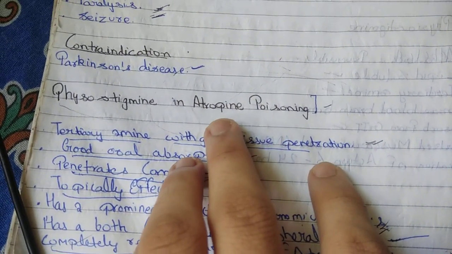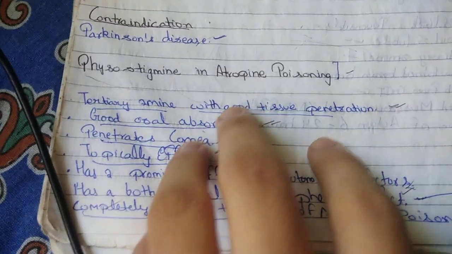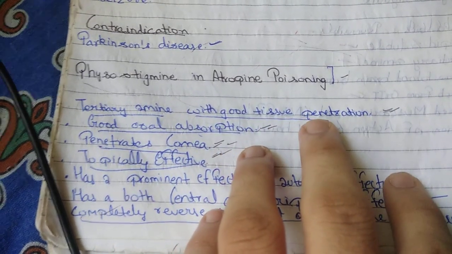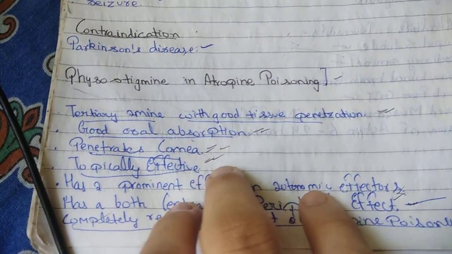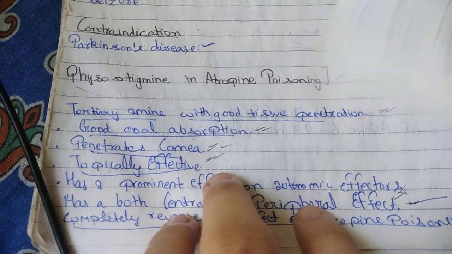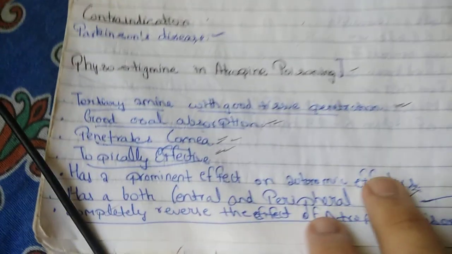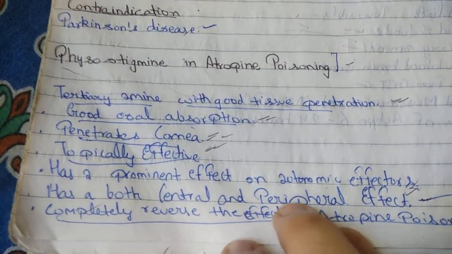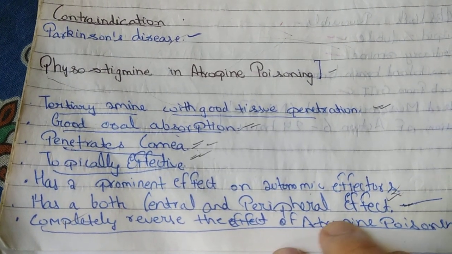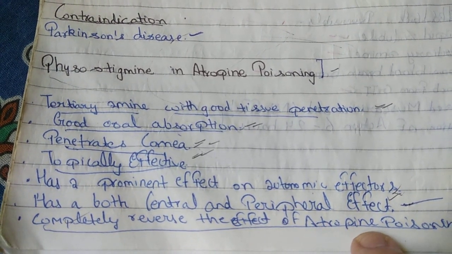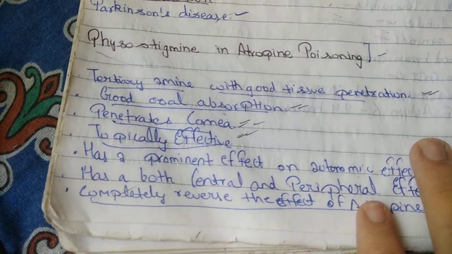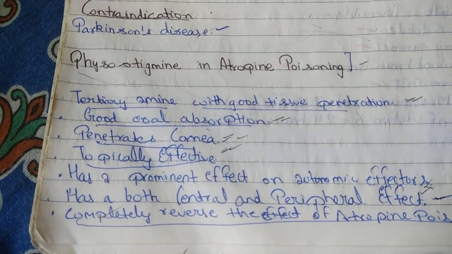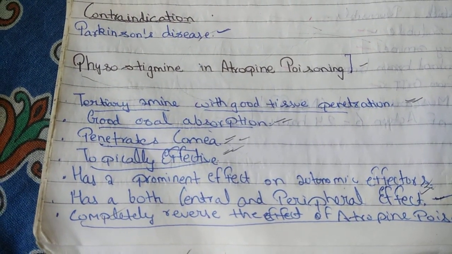Why physostigmine is used in atropine poisoning? It is so because it is a tertiary amine with good tissue penetration, good oral absorption, penetrate cornea, topically effective, has prominent effect on autonomic effectors, has both central and peripheral effect, completely reverse the effect of atropine poisoning, and it can also cross the blood-brain barrier. That's why physostigmine is used in atropine poisoning.